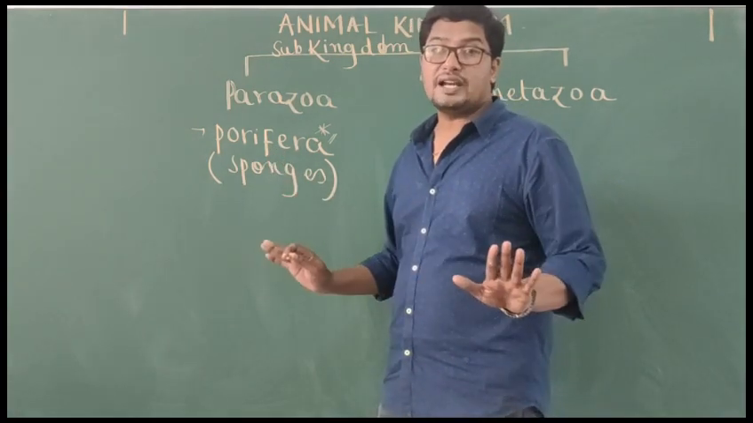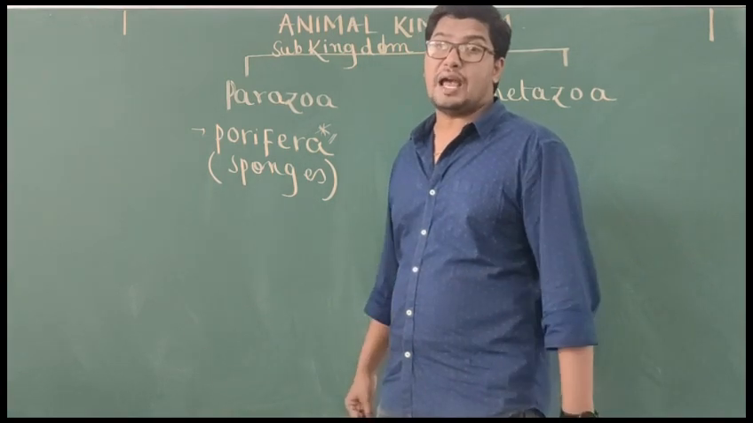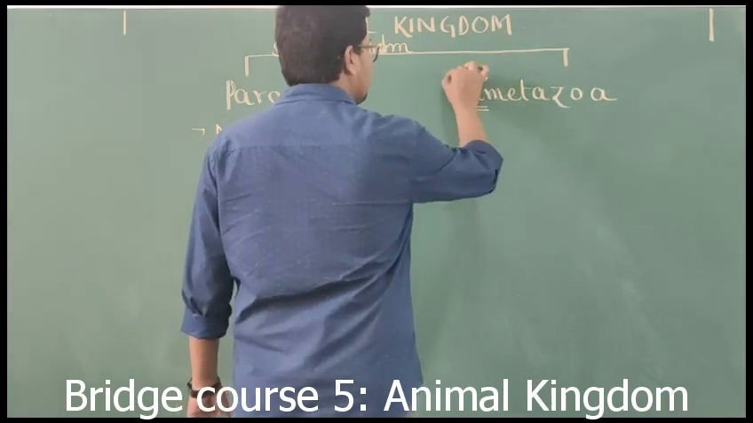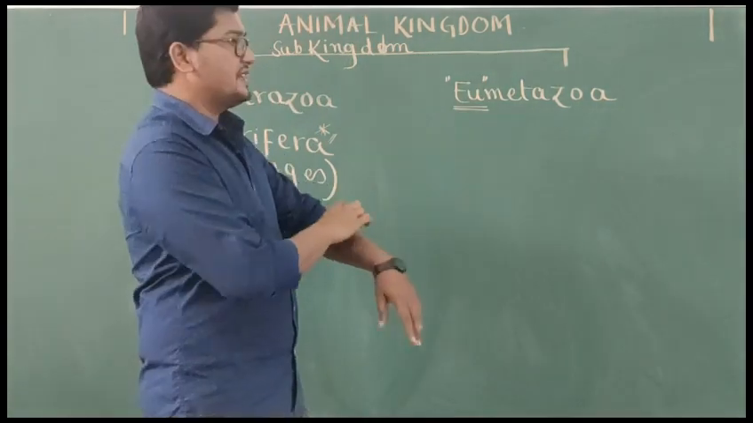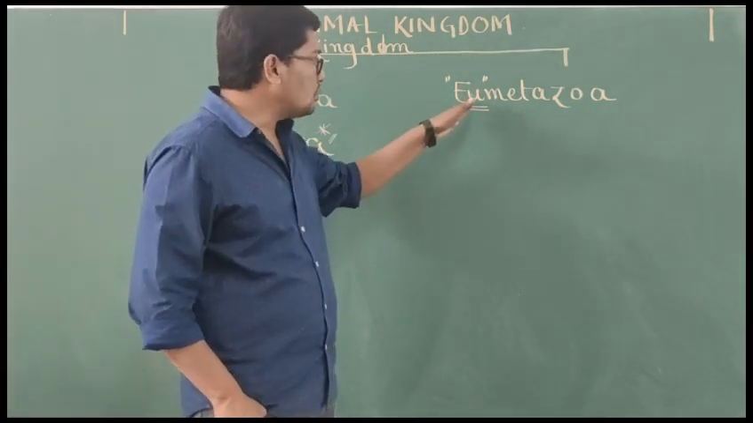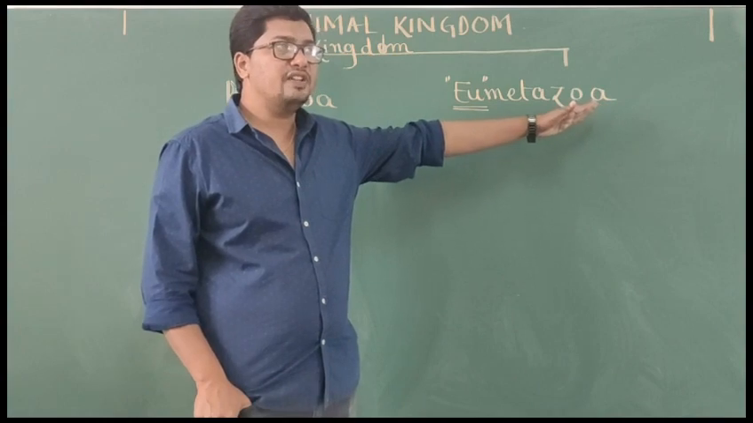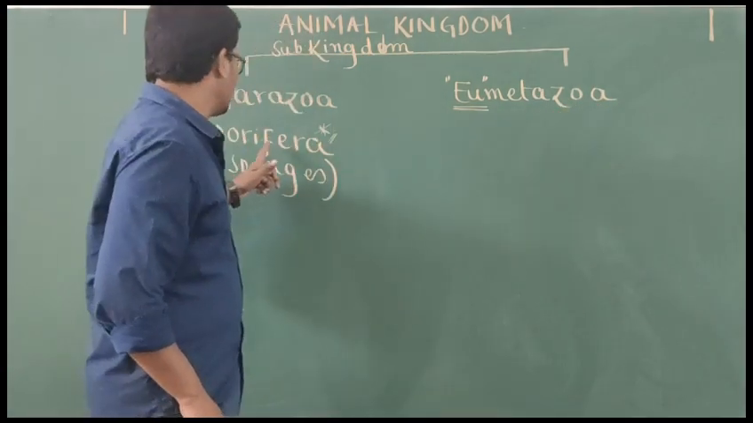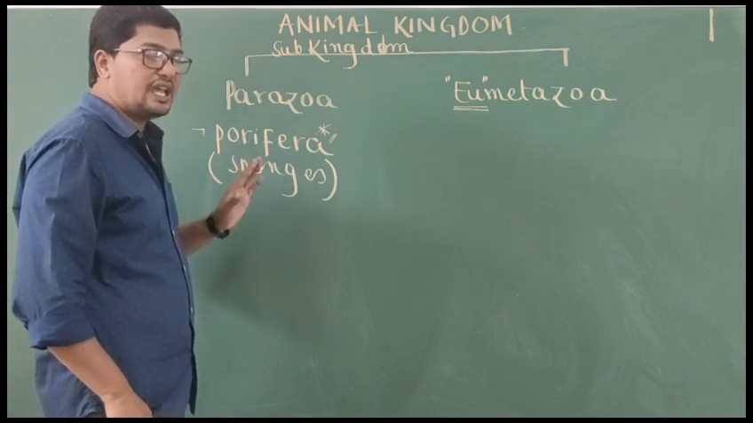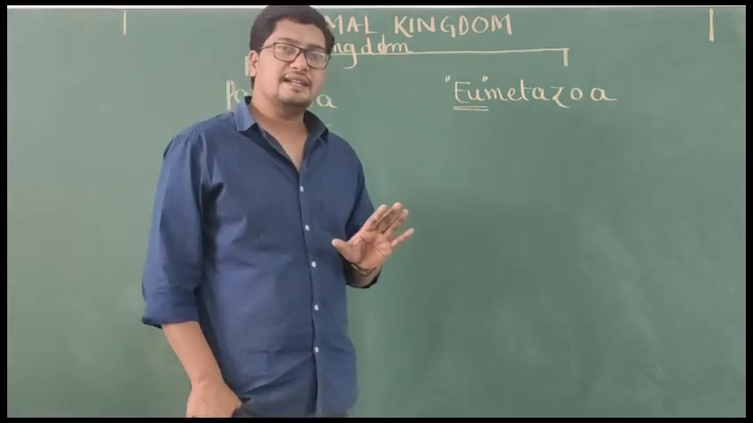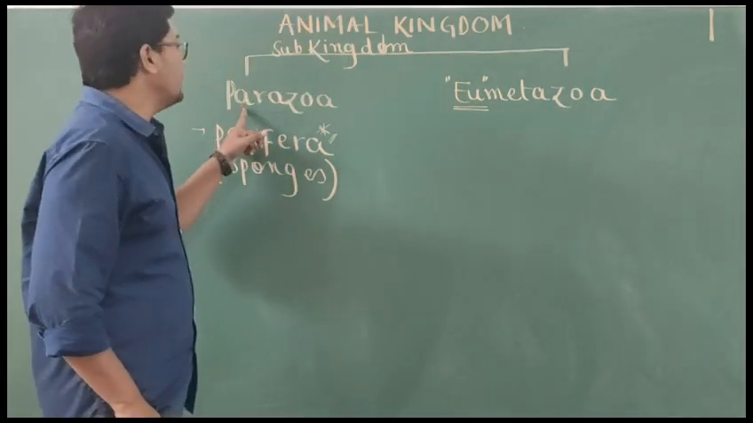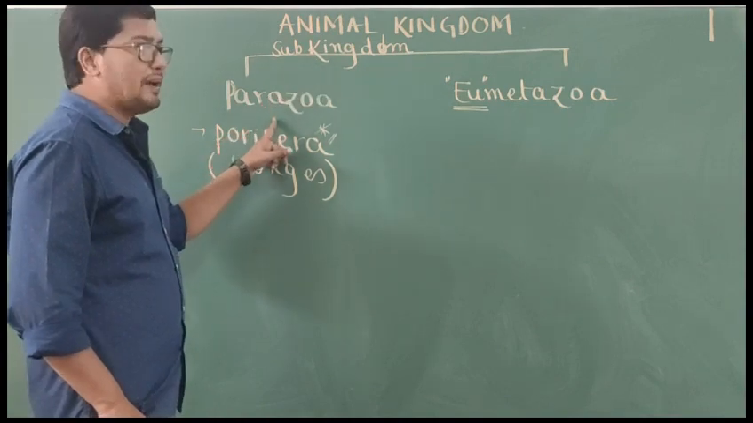Hence, they are not considered as true multicellular animals. Actually, metazoans means multicellular animals. So all the true multicellular animals are included in which subkingdom? Eumetazoa. Poriferans are the only multicellular animals without tissues in their body. Hence, they are not considered as true multicellular animals. That's why they are included in a special subkingdom called Parazoa.